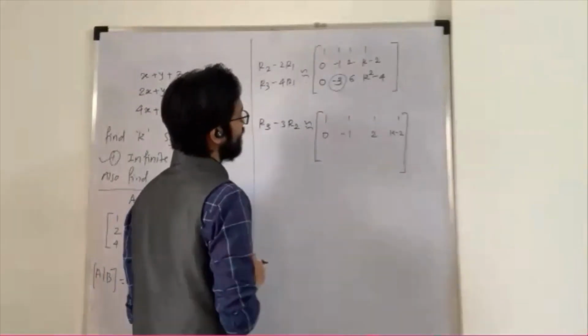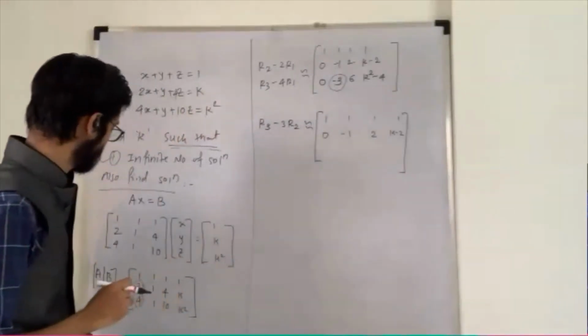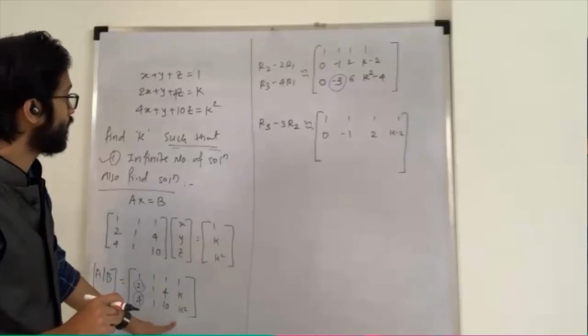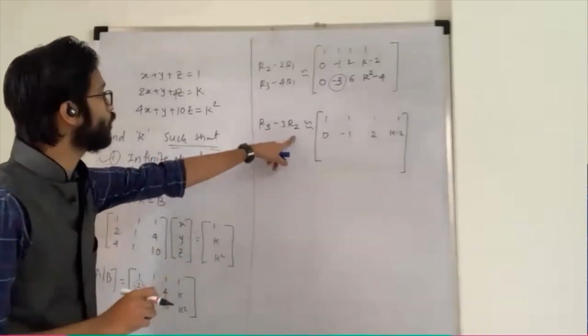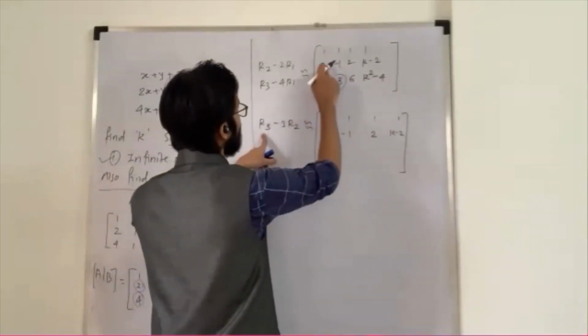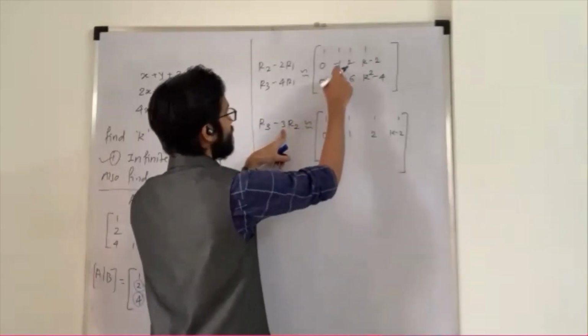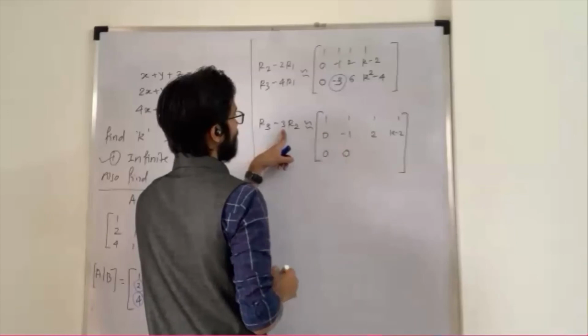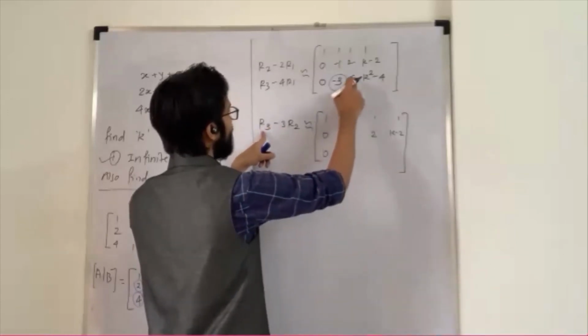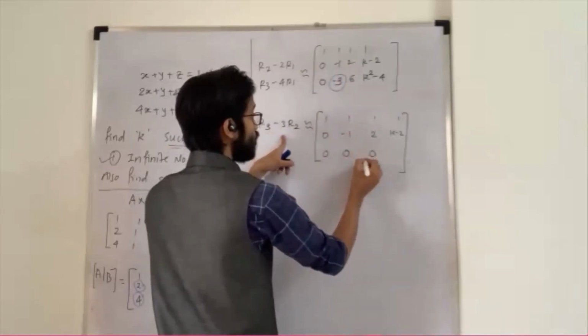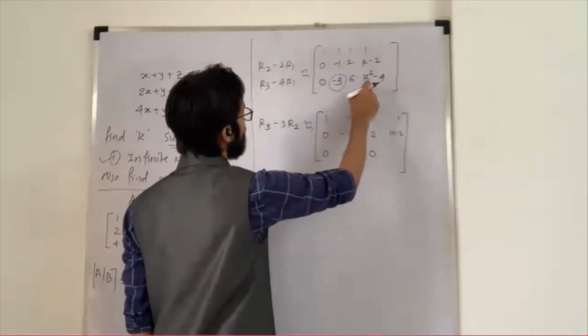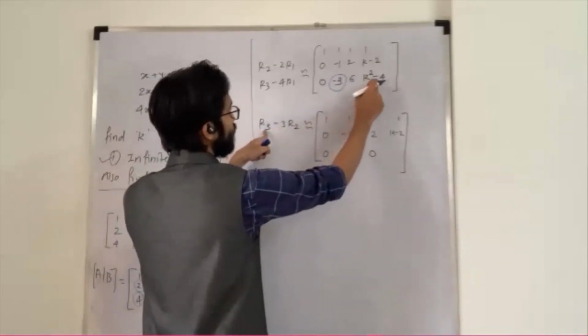We just first find the rank. Now R3 minus 3 into R2. So in R3, 0 becomes 0, minus 3 plus 3 becomes 0, and 6 minus 6 also becomes 0. And here R3 is k square minus 4.